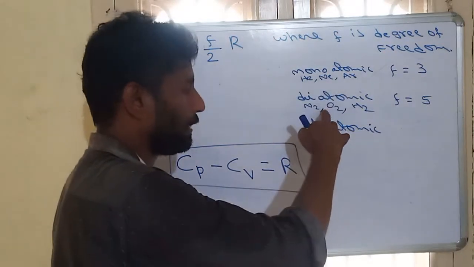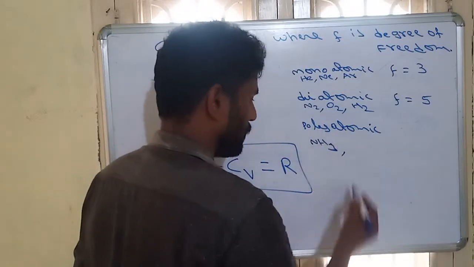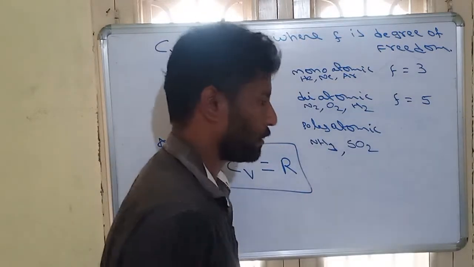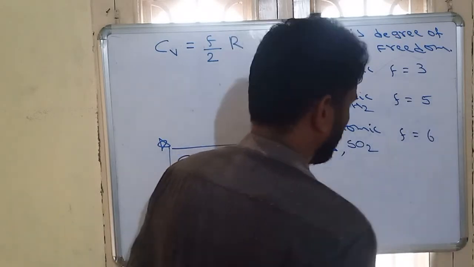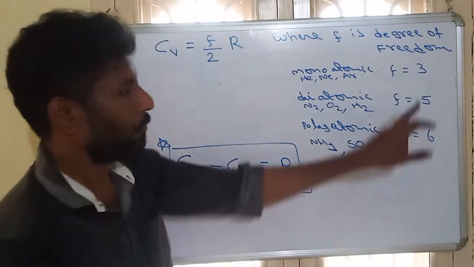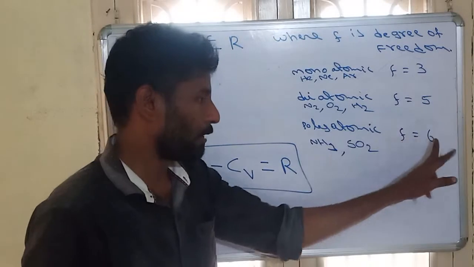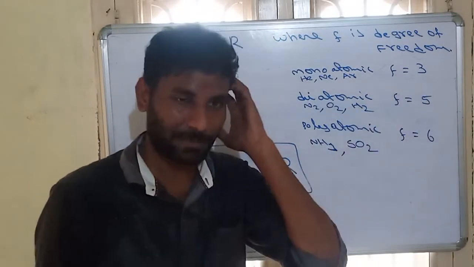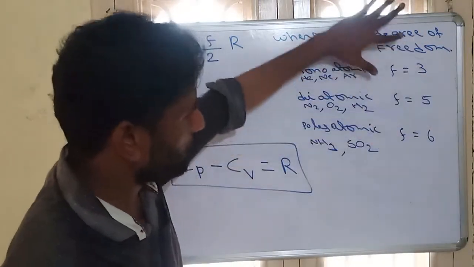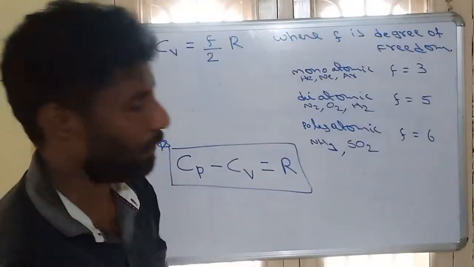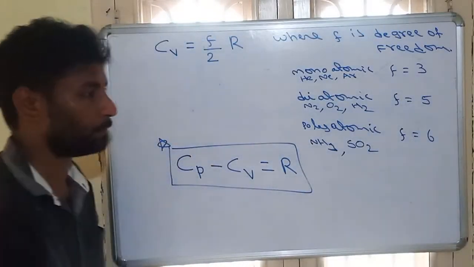This is mono, di, remaining tri, tetra, all are called polyatomic. Examples NH3, SO2, etc. For all polyatomic gas, the degree of freedom will be 6. This degree of freedom will come in the actual physics topic. So remember these values: monoatomic 3, diatomic 5, polyatomic 6.